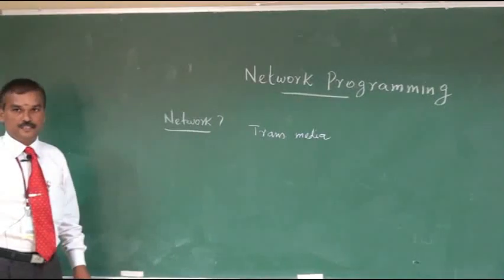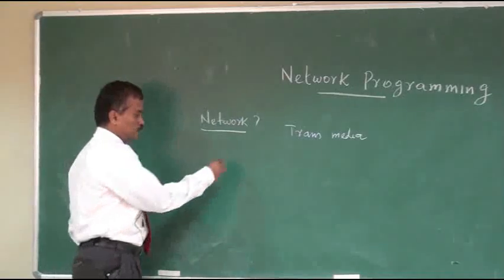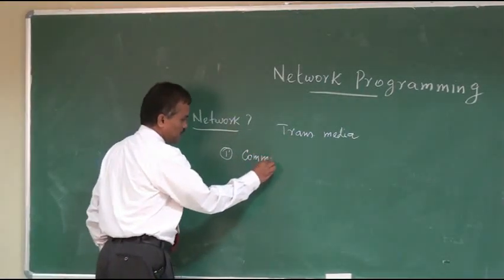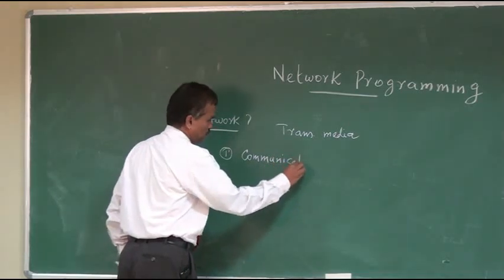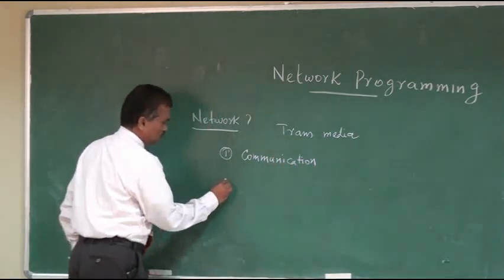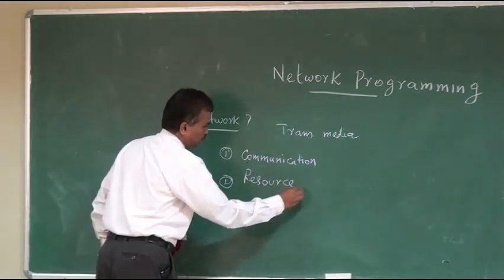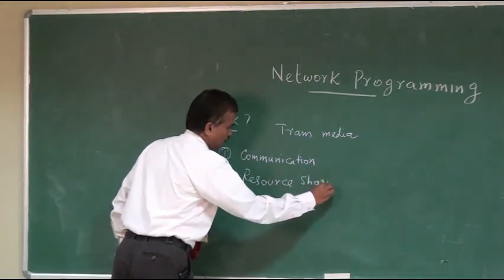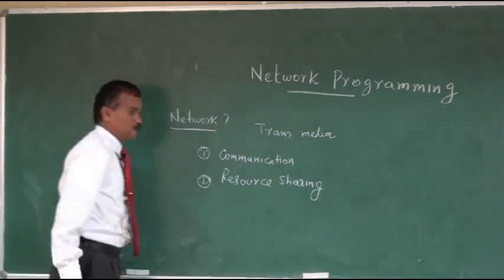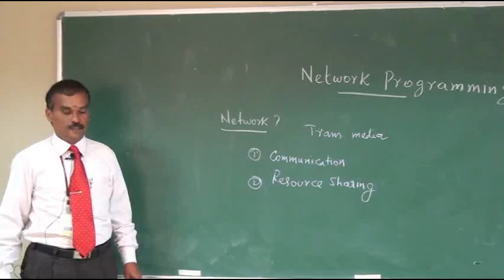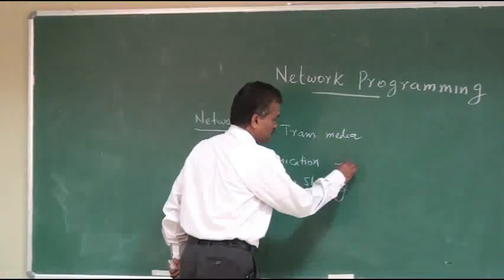So why do we need networking? There are two main purposes. One is called communication. Second one is resource sharing. Communication is nothing but the exchanging of data between two systems.